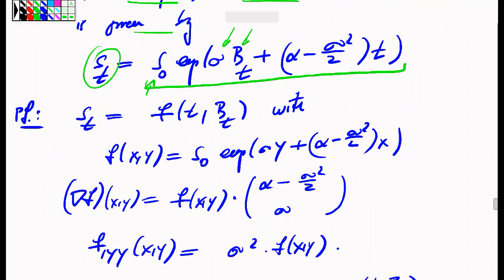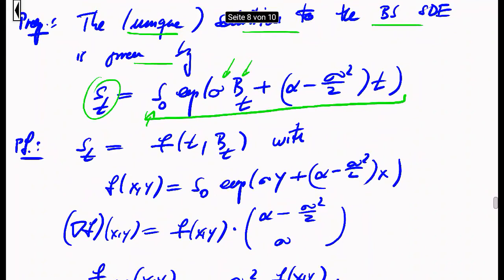We apply the Ito formula, because this explicit thing here on the left-hand side is obviously an application of an exterior function to a two-dimensional process. And this S_t, which is claimed here, can be written as an exterior function f in two variables x and y, if you like, or t and B_t, where f of x and y is the function that maps x and y into S_0, which is a parameter, times exponential of sigma y plus (alpha minus sigma squared over 2) times x.